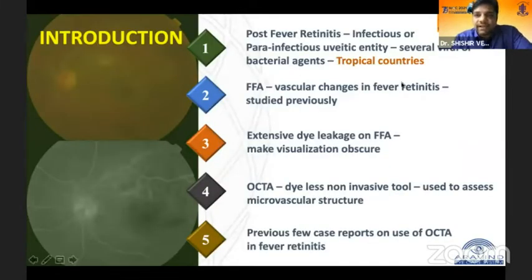Post-fever retinitis is an infectious entity caused by various viral or bacterial agents. Earlier, FFA has been used to study the vascular changes in fever retinitis. However, it is an invasive and dye-based procedure, and especially the occlusive components have been studied using FFA. Nowadays OCT angio is available, which is a dye-less, non-invasive and repeatable tool to assess the foveal microvascular structure in post-fever retinitis.